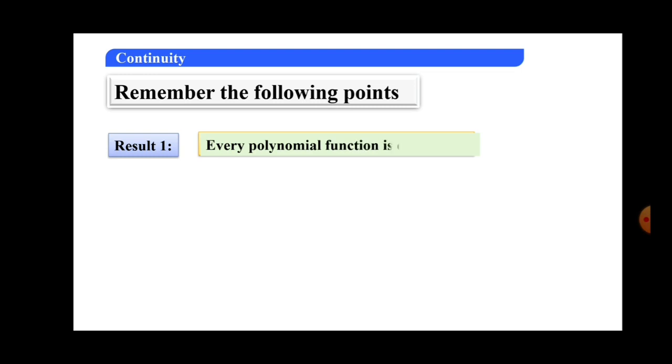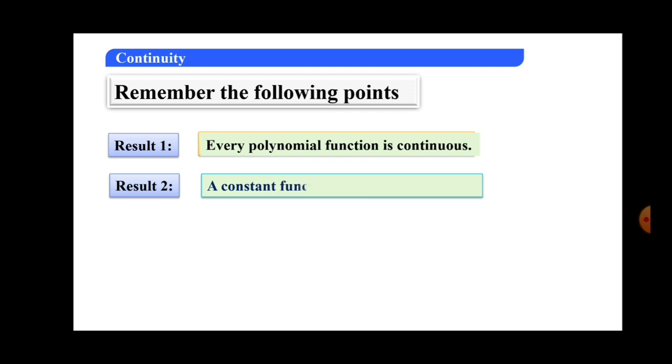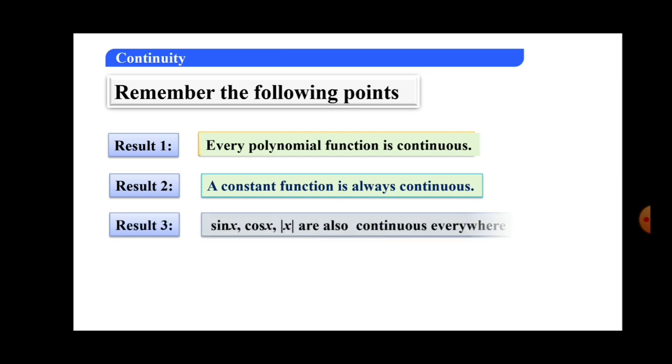The first result: every polynomial function is continuous. The second result is a constant function is always continuous. The third result: sin x, cos x, that is, trigonometric functions, and mod x are also continuous everywhere.